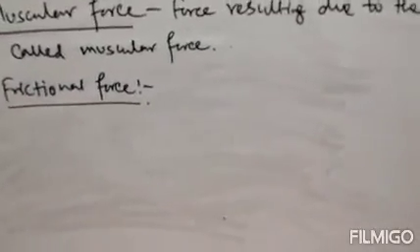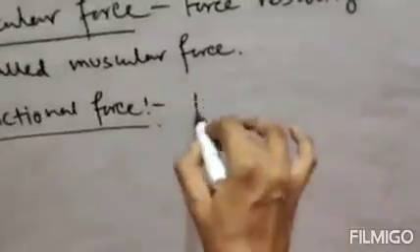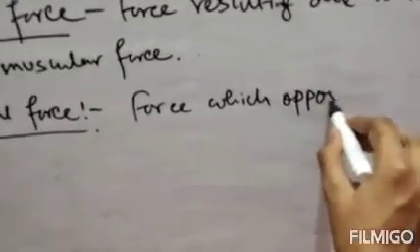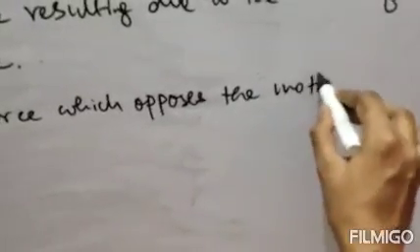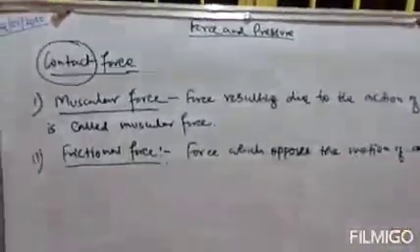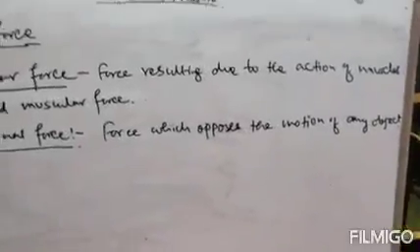Clear? So what is frictional force? The force which opposes the motion of any object. It is a force which opposes the motion of any object. Clear? This is your frictional force, and the frictional force always acts between the surface of the object and the ground.